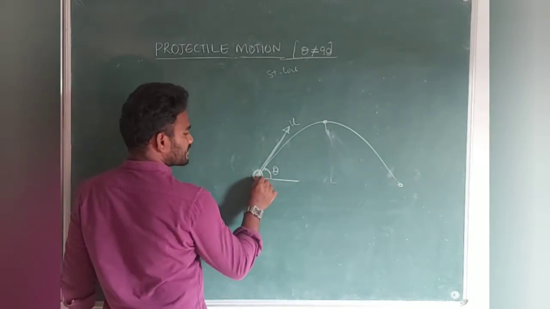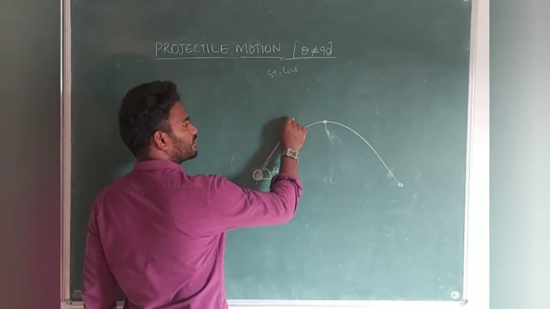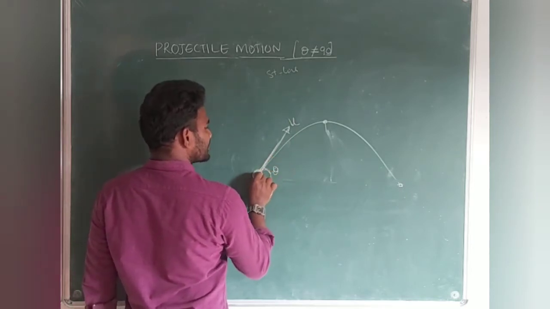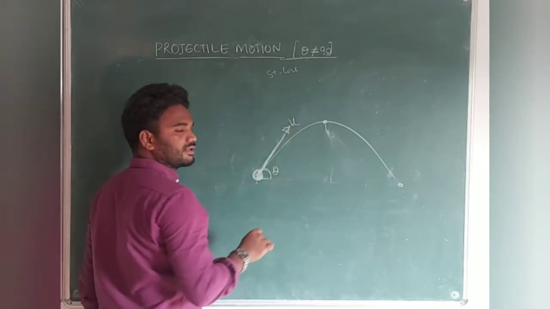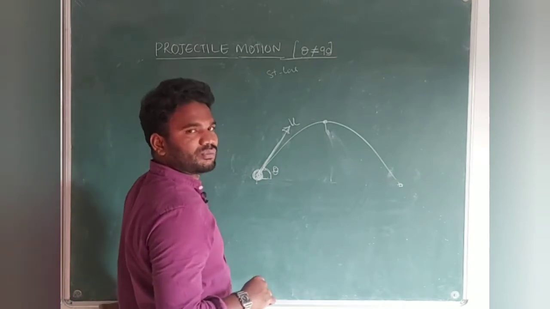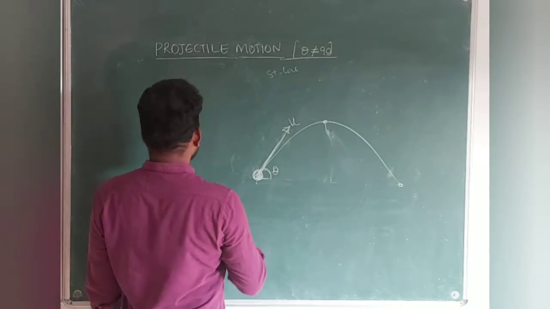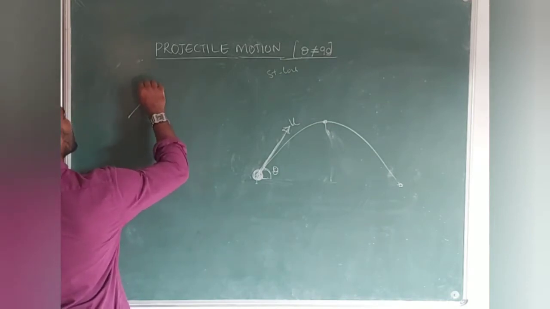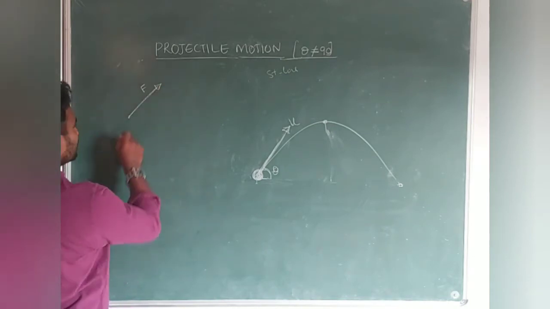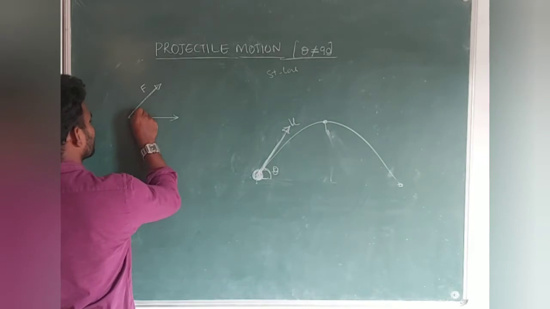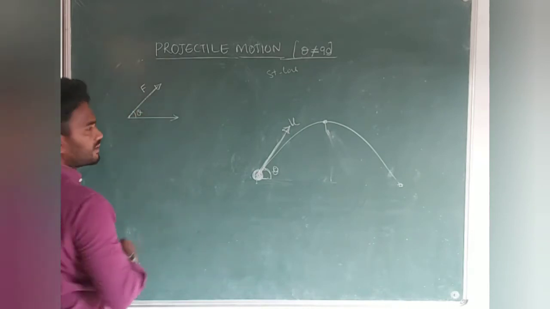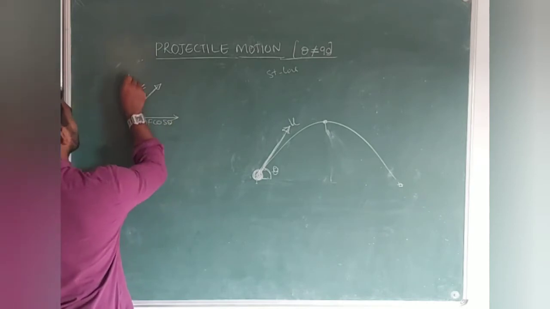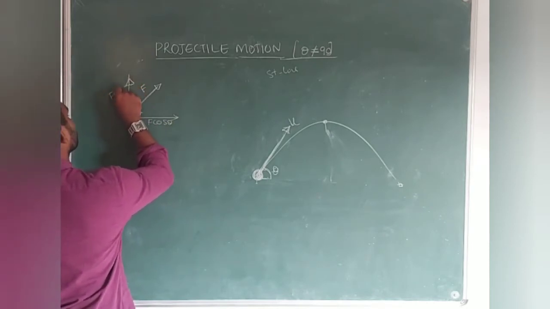Let me consider this is a ball I am going to throw with an initial velocity u. Since velocity is a vector quantity, whatever the velocity may be, any vector can be represented in two components. Let me consider a force vector F. One is the horizontal component. Let me consider it is making theta with the horizontal. Then the horizontal component is F cos theta and the vertical component is F sin theta.